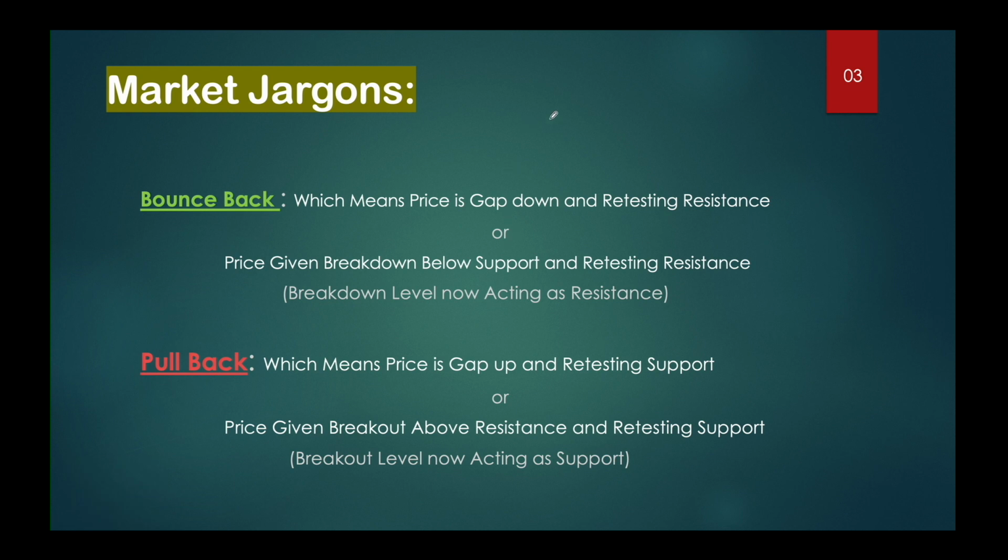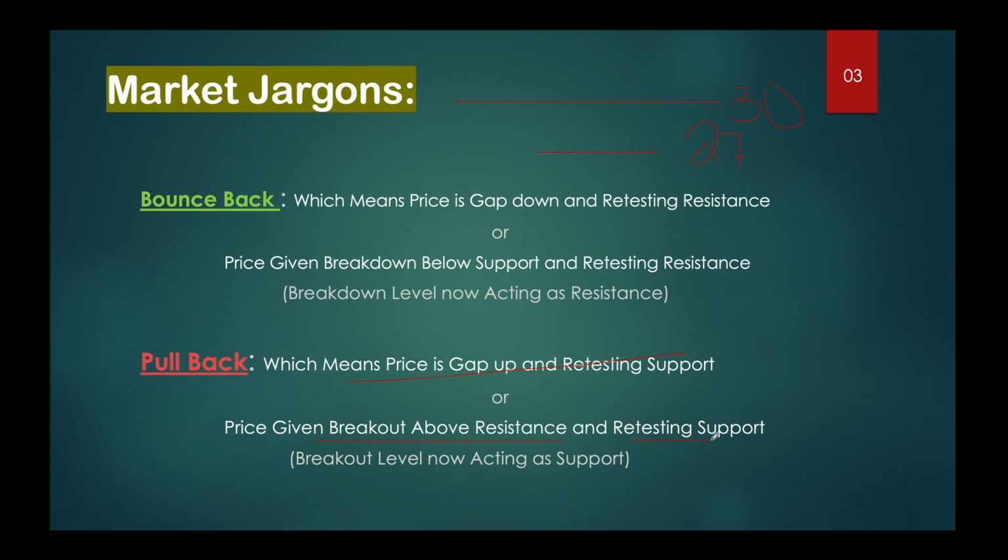Pullback means, let me highlight that this is the current trading level, that is what we have been taking previously, at 27, and this is the resistance, that is at 30. Price gaps up above, which means the price is gapping up and retesting the support, or the price gives a breakout upside above resistance and retests the support.